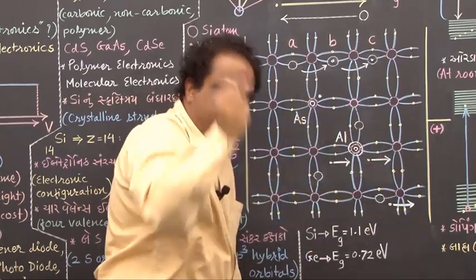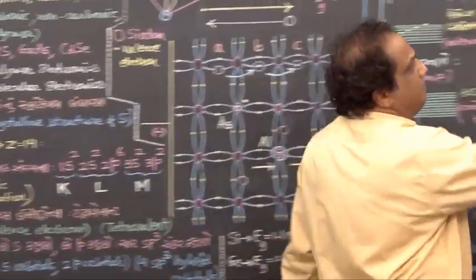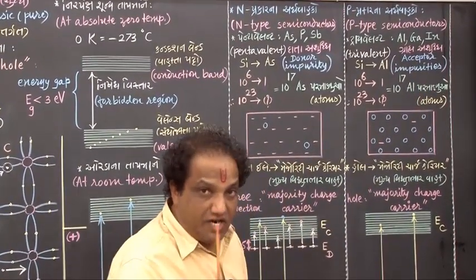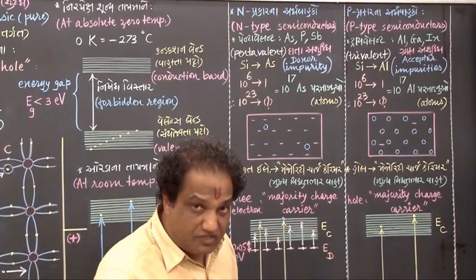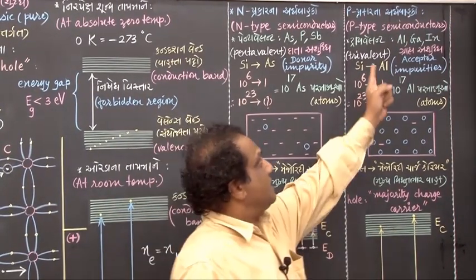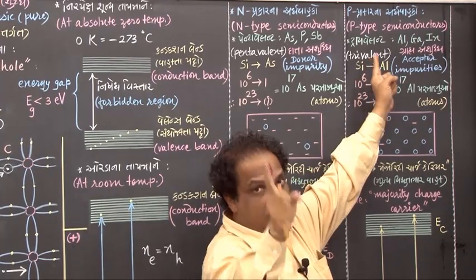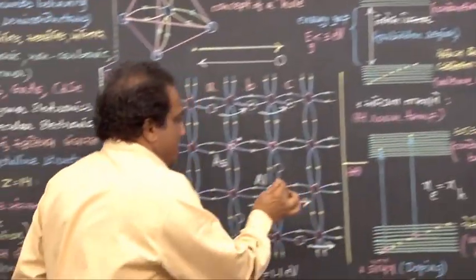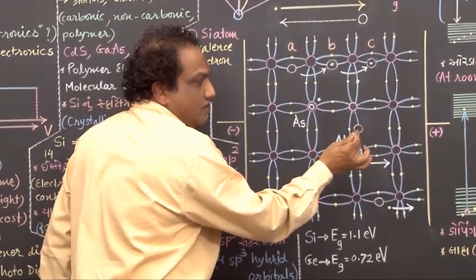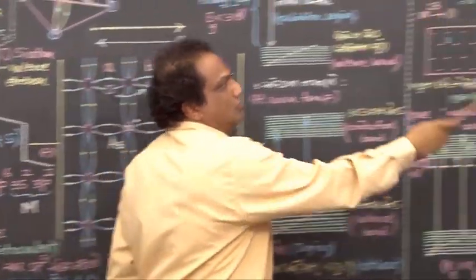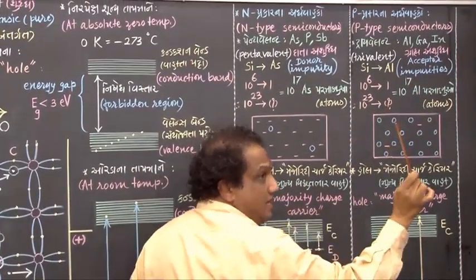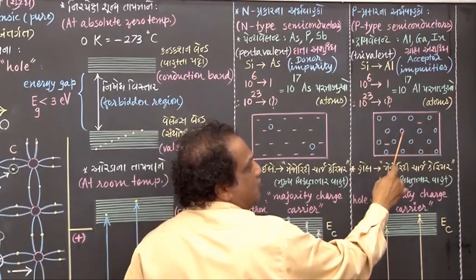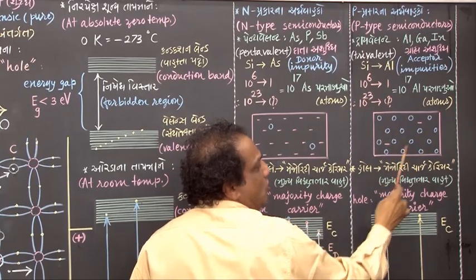Because such holes can accept electrons, we call these trivalent impurities acceptor impurities. Pentavalent impurity is donating free electrons, that's why we call them donor impurities. And these trivalent impurities are accepting the electron, that's why we call them acceptor impurities. Okay. For inclusion of one aluminum atom, if you have one hole, then for inclusion of this large number of aluminum atoms, we will have that much large number of holes also. That's why I am showing you very large number of holes.